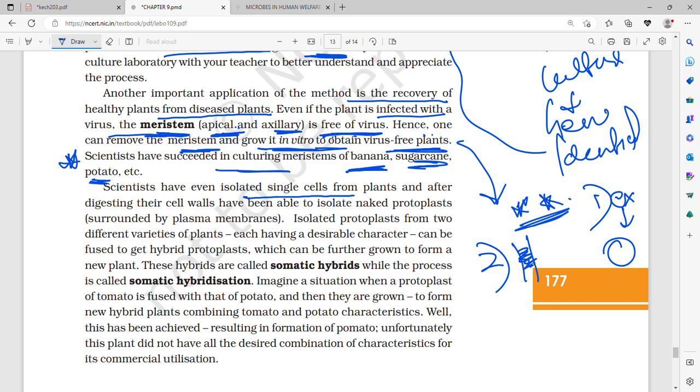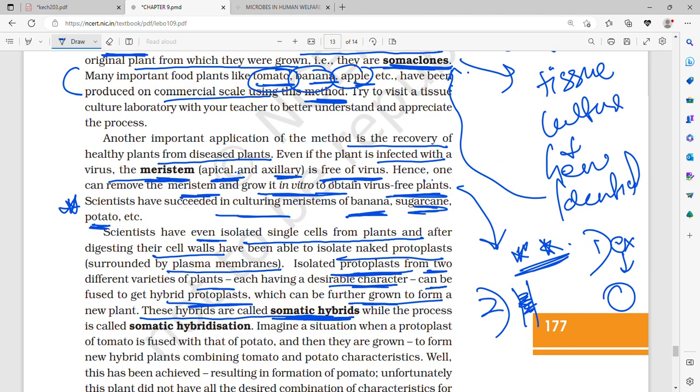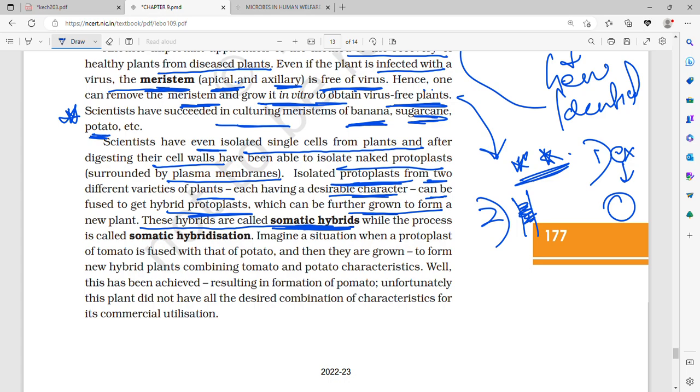Scientists have even isolated single cells from plants, and after digesting their cell walls, they have been able to isolate naked protoplasts surrounded by plasma membrane. Isolated protoplasts from two different varieties of plants, each having a desirable character, can be fused to get hybrid protoplasts, which can be further grown to form a new plant. These hybrids are called somatic hybrids. Somaclones are those plants which are made from tissue culture, that is an explant generated into a whole plant, genetically identical.